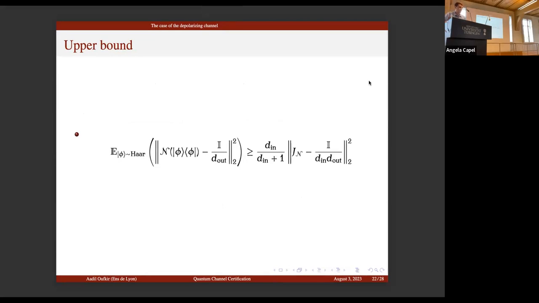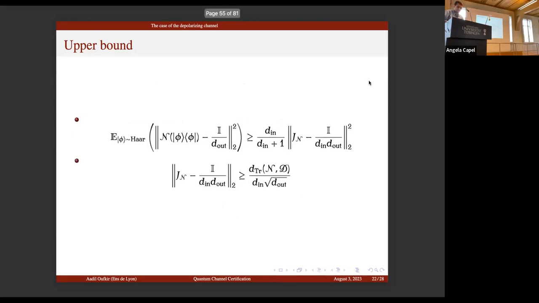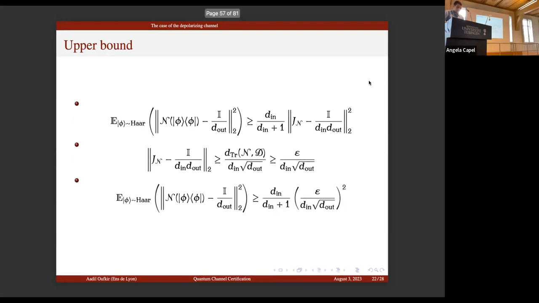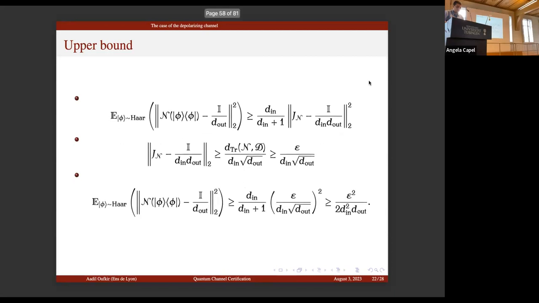Now we can compute this exactly, and it is roughly some constant times the 2 norm squared between the Choi states. Then we need to relate this 2 norm between the Choi states to the diamond distance or trace distance. We can prove this inequality easily, and if we put everything together, we have the expectation of the 2 norm squared at least some epsilon squared over 2 d in squared times d out.